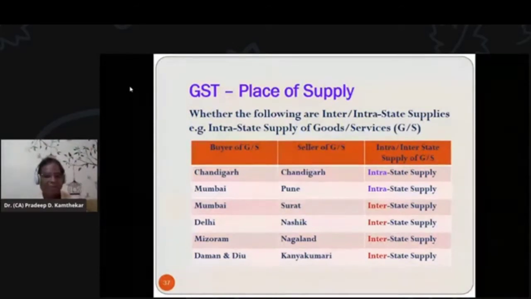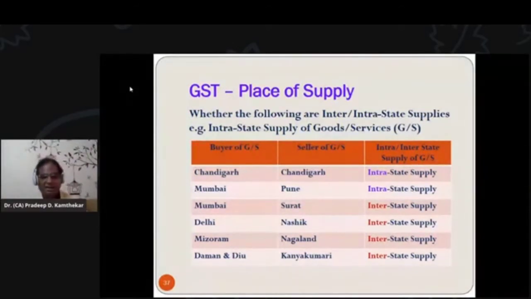Mumbai, Surat. Mumbai is in Maharashtra, the buyer, and the seller is from Surat, that is Gujarat. So it is from two states. So it is interstate supply. And in this transaction, only IGST will be there. There will be no CGST, no SGST, no UTGST.